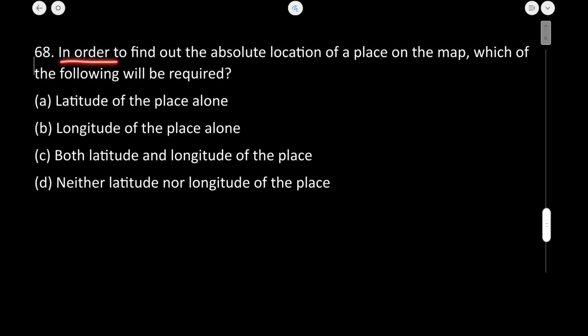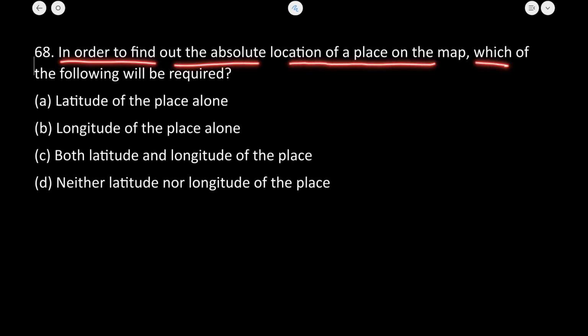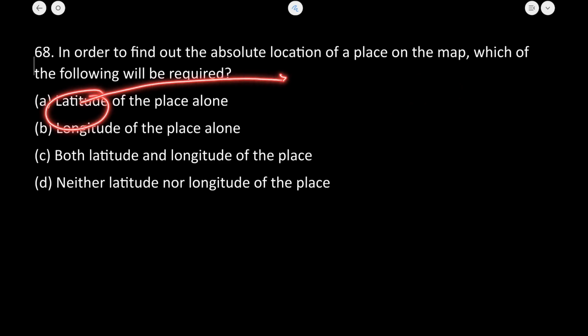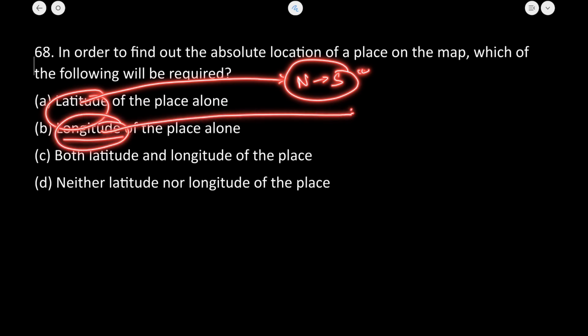In order to find out the absolute location on the map, which of the following will be required? To find the exact coordinates, both longitude as well as latitude are required. Latitude is a measure of a place's distance north and south of the equator, while longitude is a measure of a place's distance from east to west.